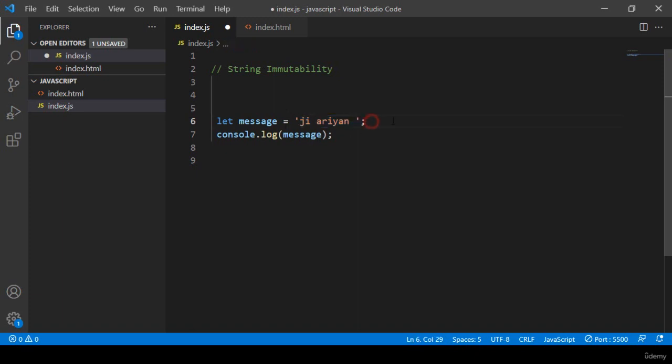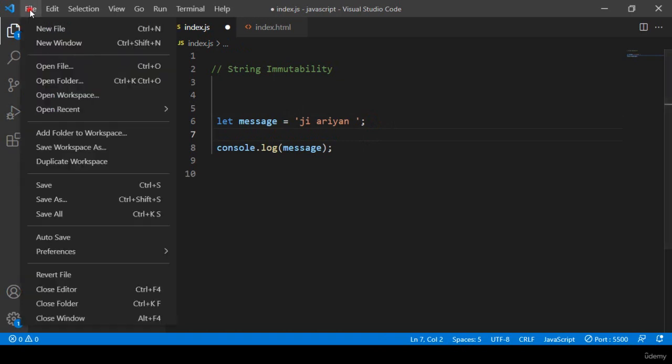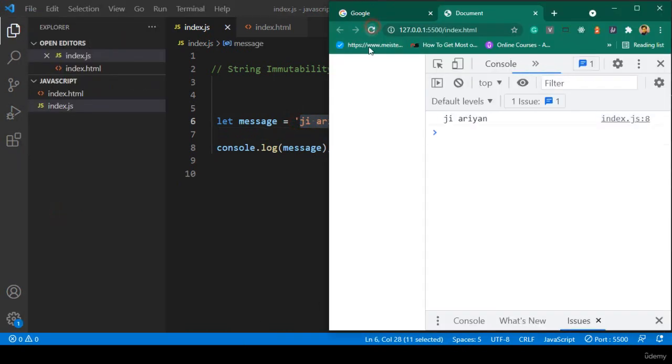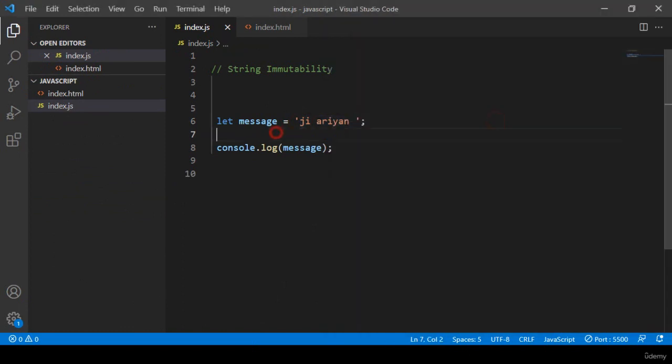Then I will show you, if you want to change it. If you now click save all, it should be displayed as "jai Aryan". Now click refresh, you can see there is "jai Aryan". So now I want to change it. I take another variable, I take it as message.